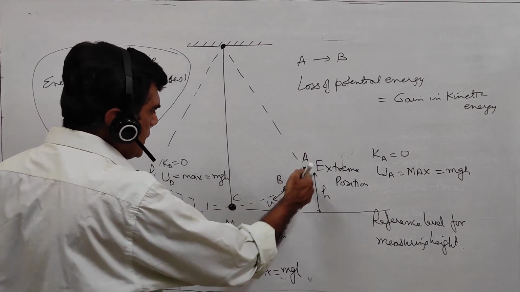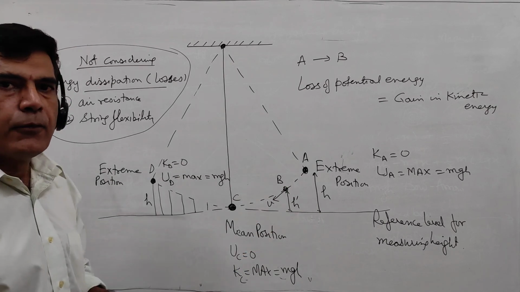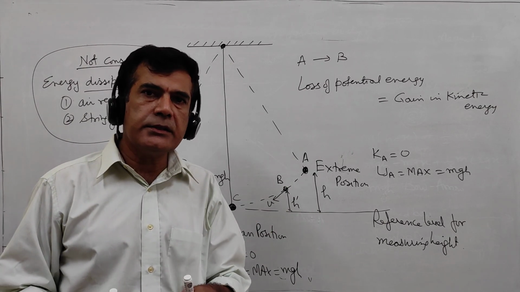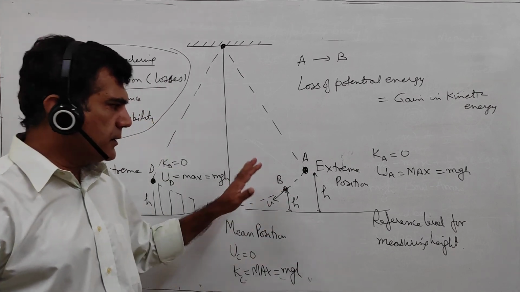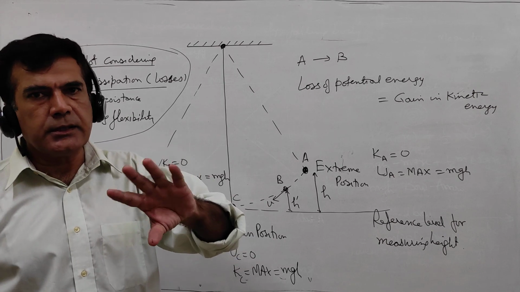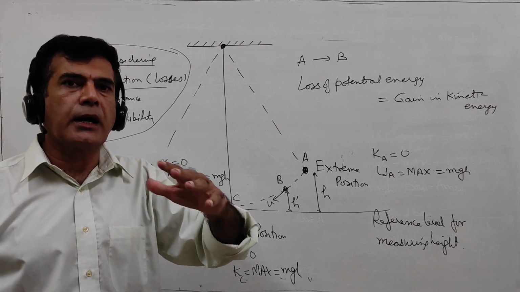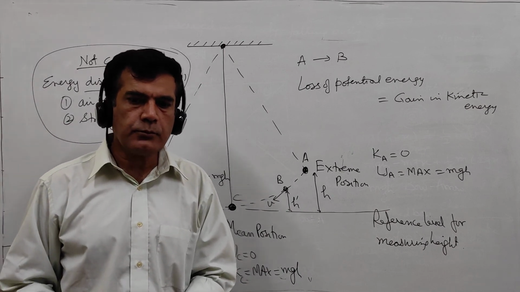So during the oscillation of this ball, this particular setup known as a simple pendulum, what we see is that the mechanical energy conservation, precisely, is present. What we see is either kinetic energy gets converted into potential energy or the potential energy gets converted into kinetic energy. That is what is happening. Okay, thank you.